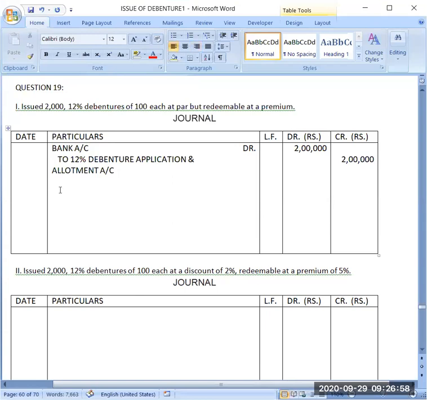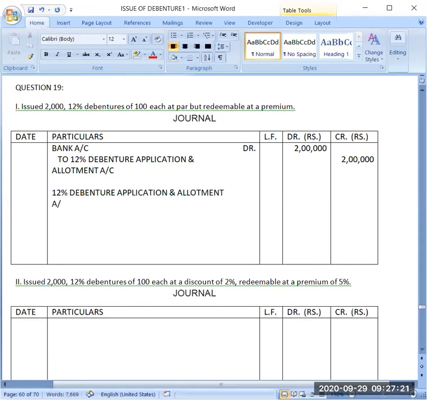Now, because I am promising the redemption at premium, I will be having a loss and a liability also. So the next entry will be 12% debenture application and allotment account debit 2 lakh,